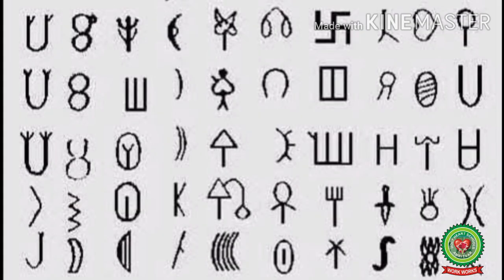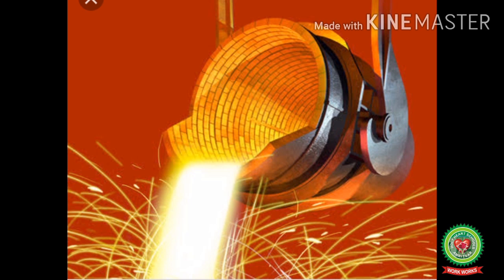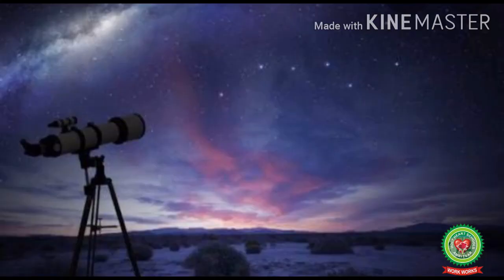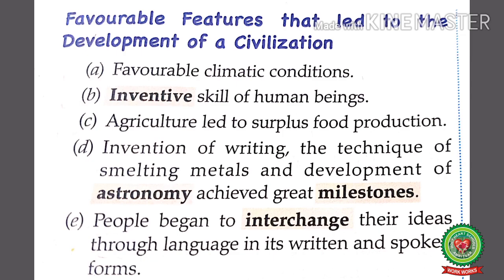So students, as we already know, the people of the River Valley civilizations invented writing in the pictographic form. They also invented the technique of smelting metals. Smelting is the process of extracting a metal from its ore. Ore is a naturally occurring solid material from which a metal can be extracted. And the development of astronomy. Astronomy is the branch of science that deals with the physical universe as a whole. These events marked an important change and led to the development of a civilization.